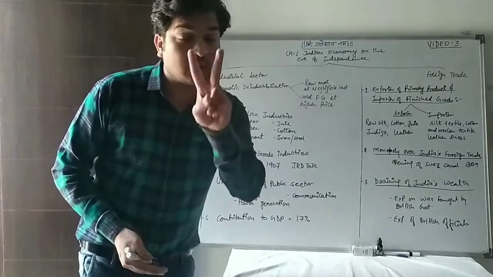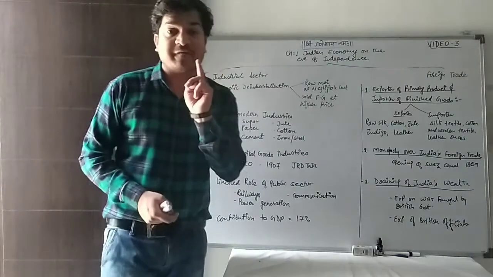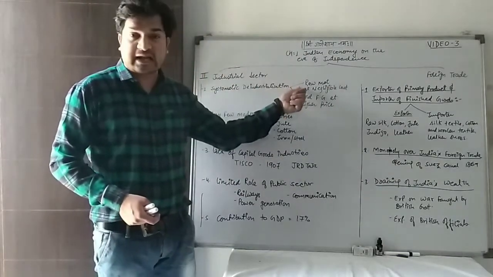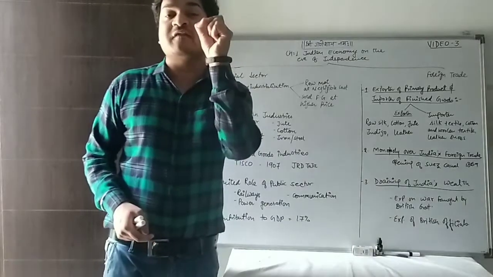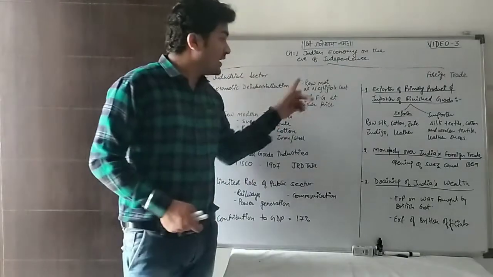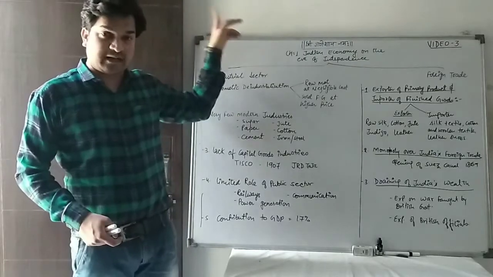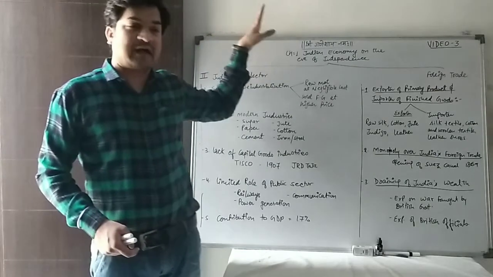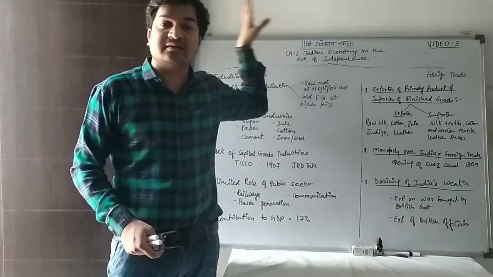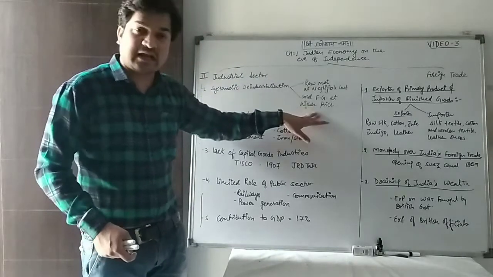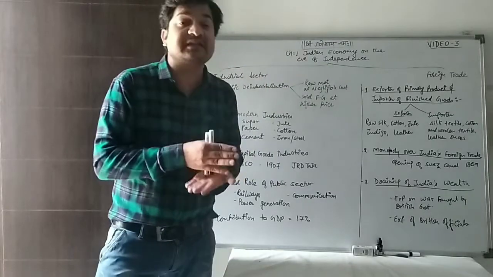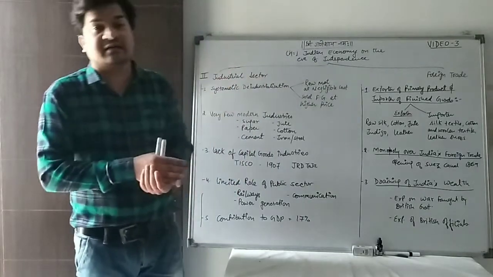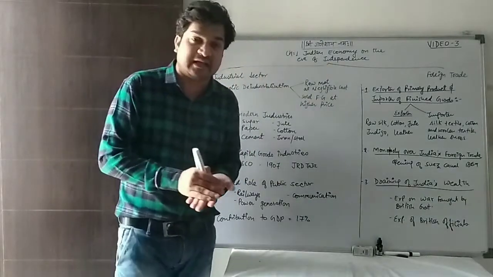It means there were two types of exploitation. How? Because they got the raw material at a very negligible cost, it meant the exploitation of the Indian farmers. These goods went to Britain. After that, they manufactured the goods and sold them to the Indian market, because India is a vast territory, the 7th largest country in the world by area.